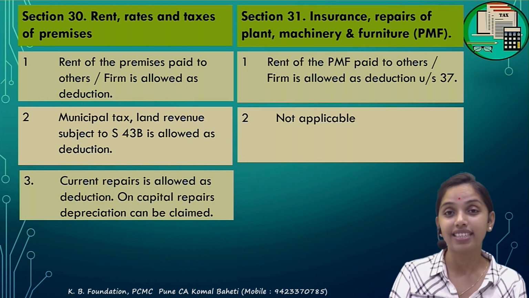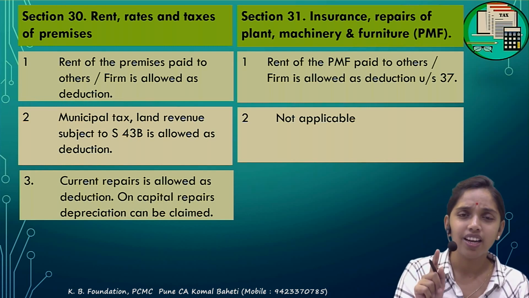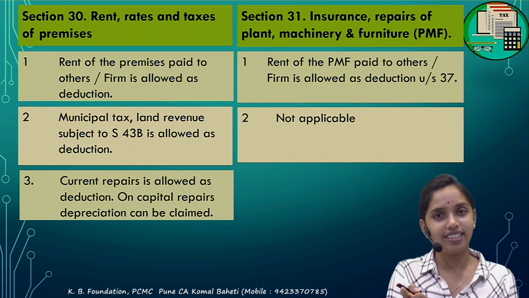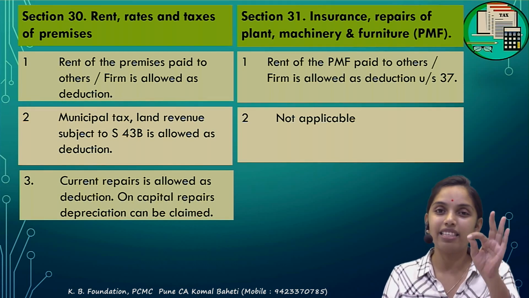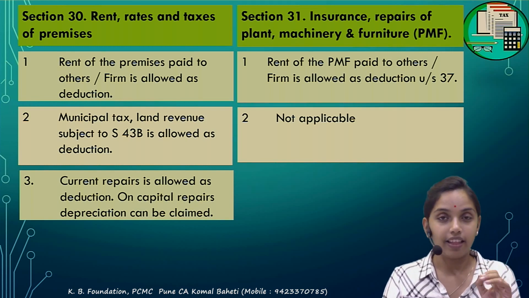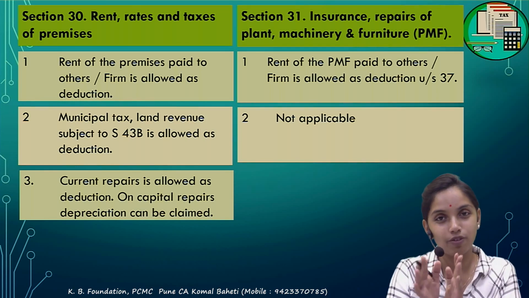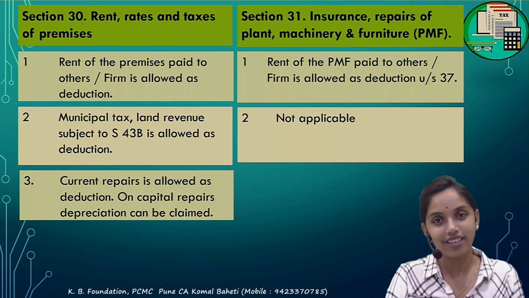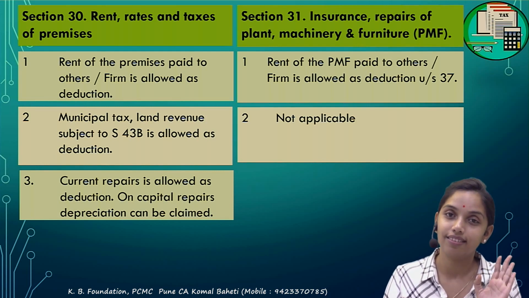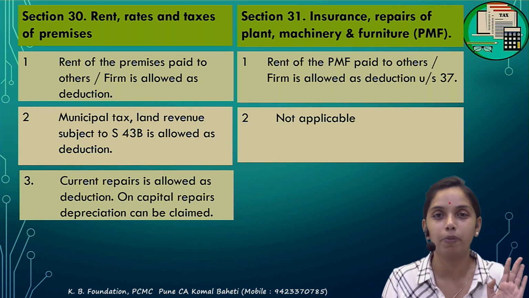Next, current repair is allowed as deduction, not the capital repair. Do remember, all the revenue incomes are to be taxable. All the revenue expenditure would be allowed as deduction, unless and until specifically given. देखो, revenue income is taxable. Revenue expenditure would be allowed as deduction. Capital expenditure deduction would be allowed if the specific sections are there. Correct. Specially told about the capital expenditure, then only the deduction could be possible.